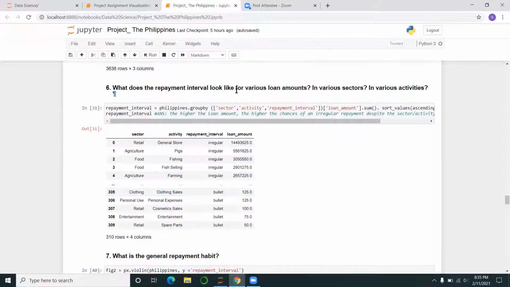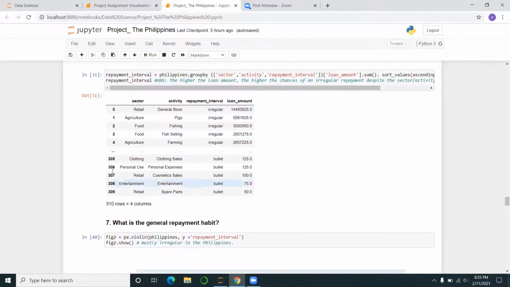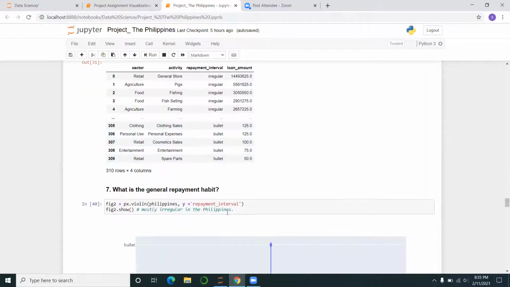What does the repayment interval look like in various loan amounts, in various sectors, in various activities? So I brought the sectors together, activity, repayment, and the loan amount, and you could see they're all irregular. It was surprising to find out that actually Filipinos, I think most of them don't pay. So the higher the loan amount, the more likely the payment will be irregular. And you can see here, the lower the loan amount, the more likely the payment will be in bullet form.